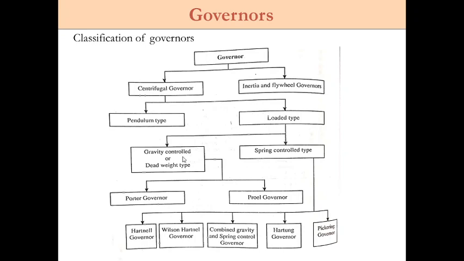In the case of gravity controlled or dead weight type, you have two types: Porter governor and Proell governor. And in the case of spring controlled type, you have Hartnell governor, Wilson-Hartnell governor, combined gravity and spring controlled governor, Hartung governor and Pickering governor. In this subject we are going to concentrate more on Porter governor and Hartnell governor. One governor is based on gravity control, that is Porter governor, and one governor is based on spring control, that is Hartnell governor.